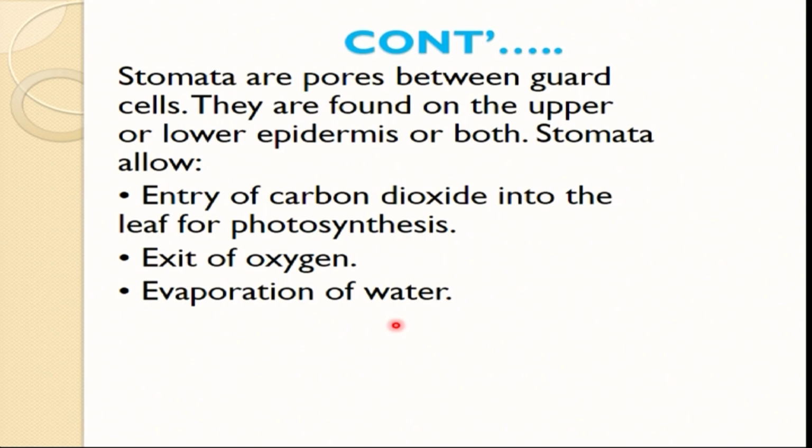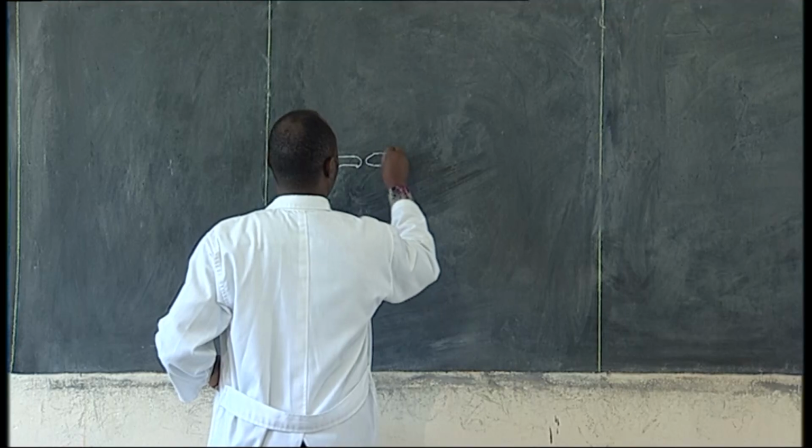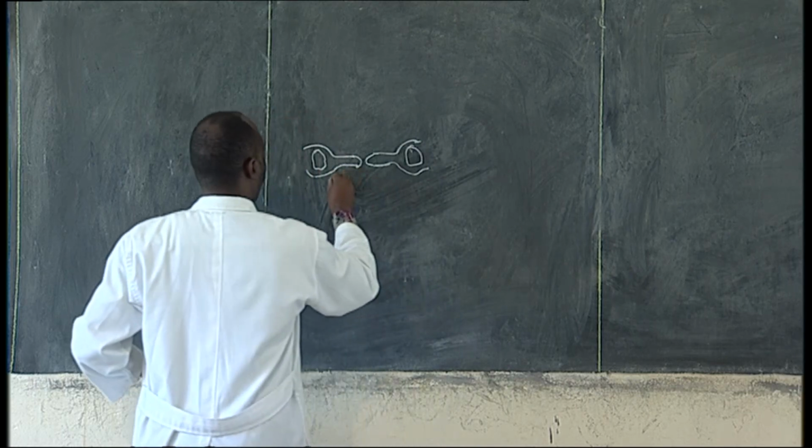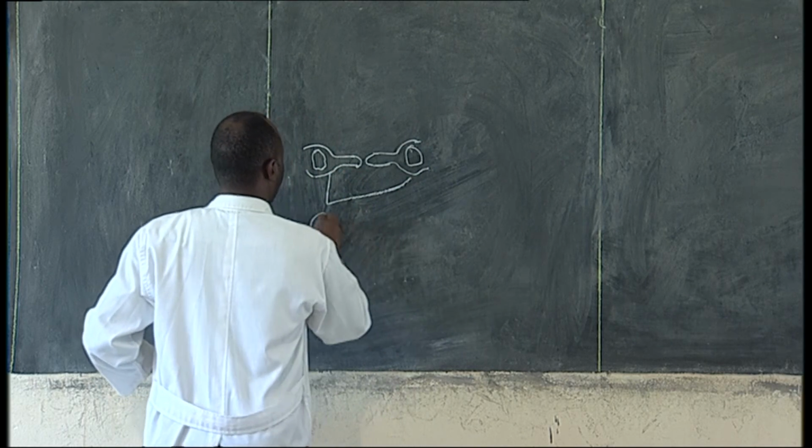Stomata, as I mentioned, are pores that are normally found between the guard cells. Some of you, if you remember properly, I'm trying to draw the diagram to show you. These two are called the guard cells.